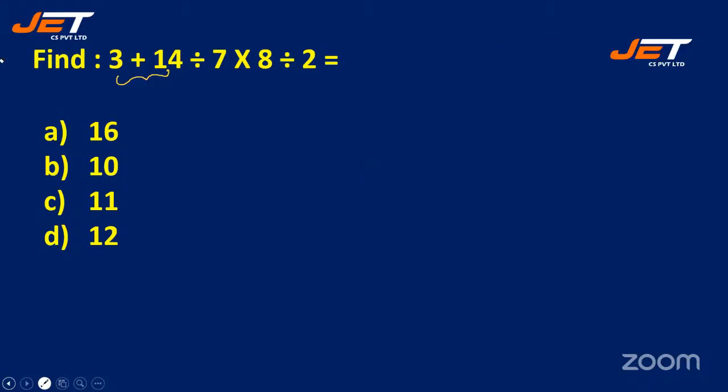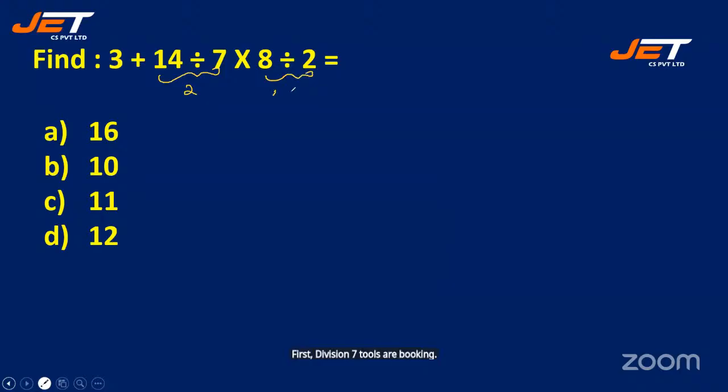So let's do the sum. So first division, 14 divided by 7 is 2. Next, we have multiplication. Oh no, here we have another division. Sorry. So first division, 7 twos are 14.